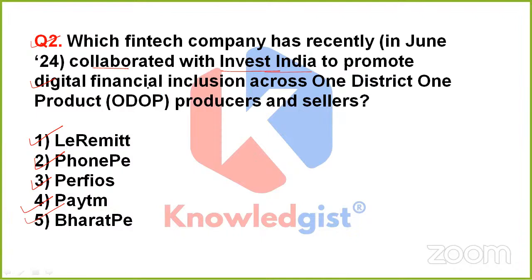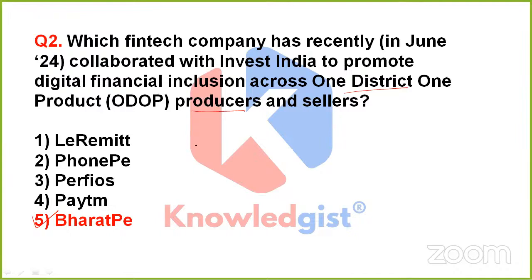Okay, great. So this time, the correct answer is option 5, that is Bharat Pay. See friends, here is a term which is ODOP, that is one district, one product, producers and sellers. So what is this basically? ODOP is a program in India and it aims to promote a product from each district in the country.